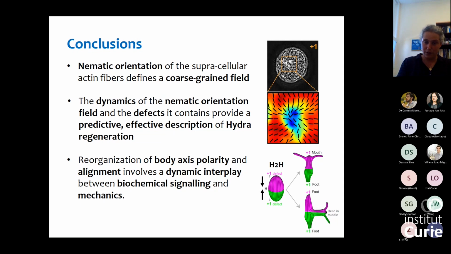So we have some effective description of which defects arise, what will be their dynamics, and how they will associate with the regions that develop into the morphological features in the animal.